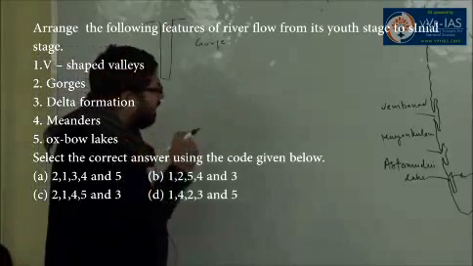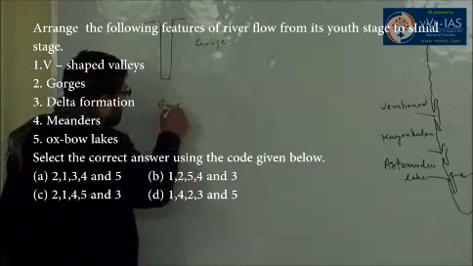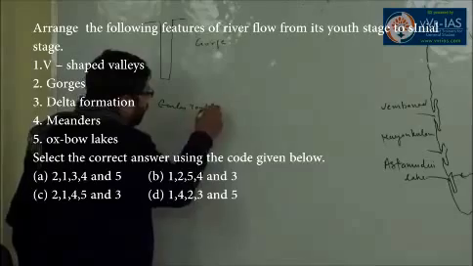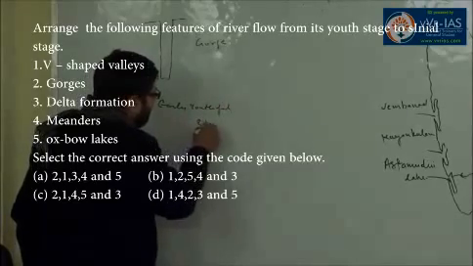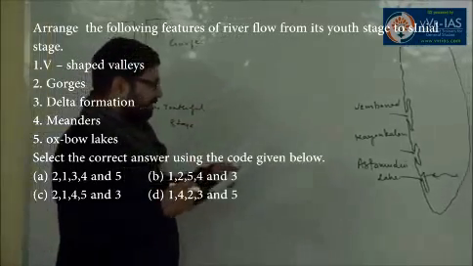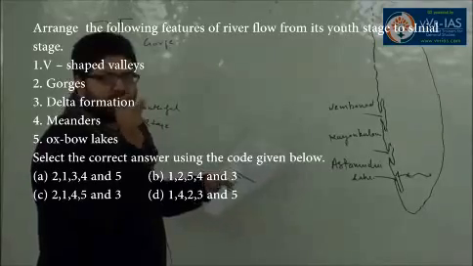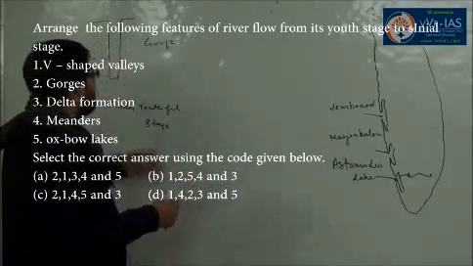So in the early youthful stage, the cross-section form of valley is gorge.